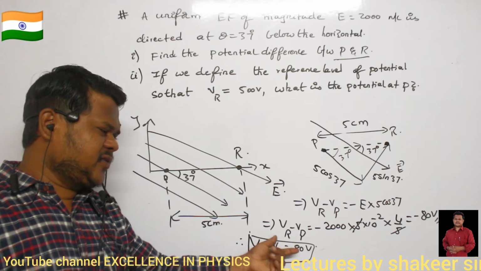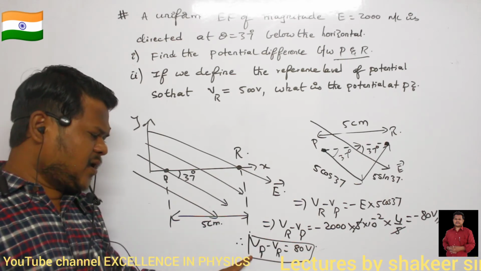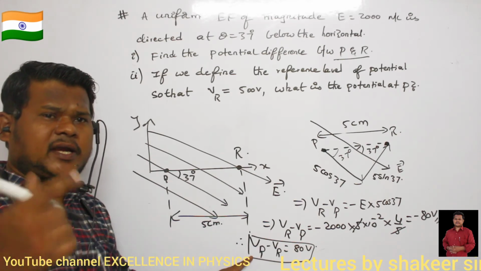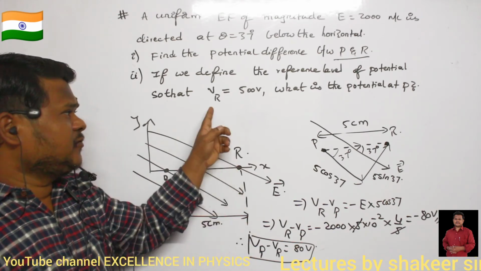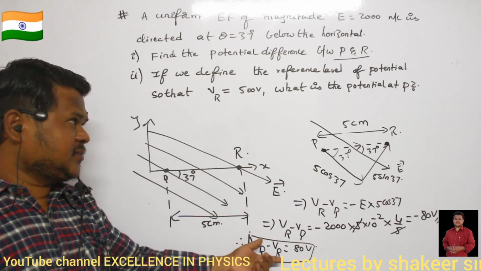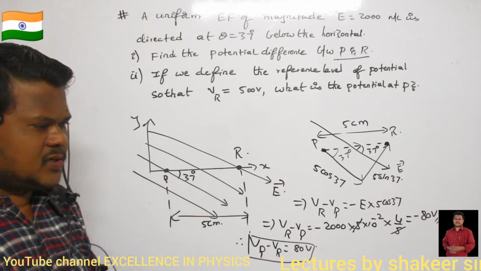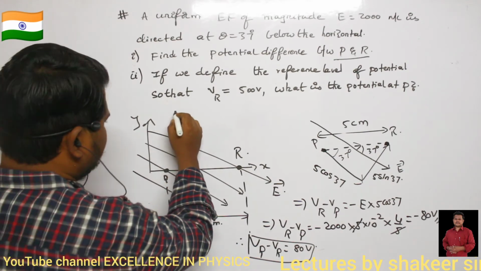The difference between VP and VR is 80. It means point P is at a potential 80 volts greater than VR. So 500 plus 80 will be the potential at point P. That's all. So what is the answer for my second question?